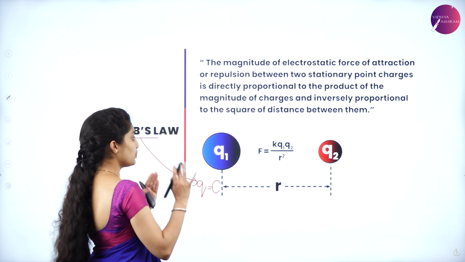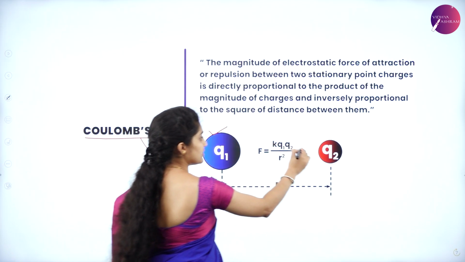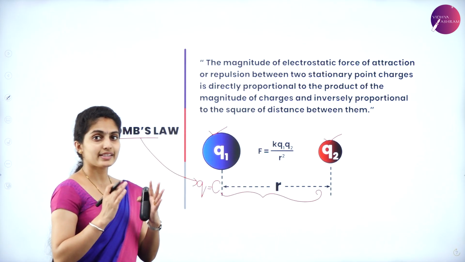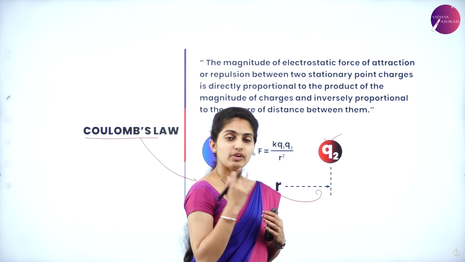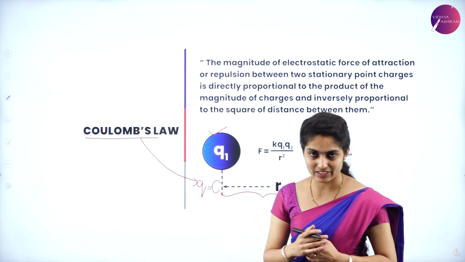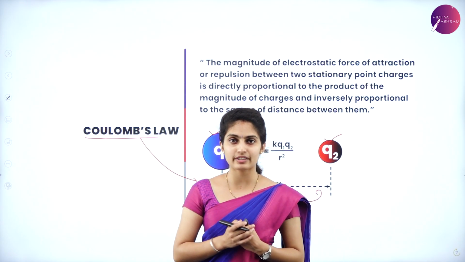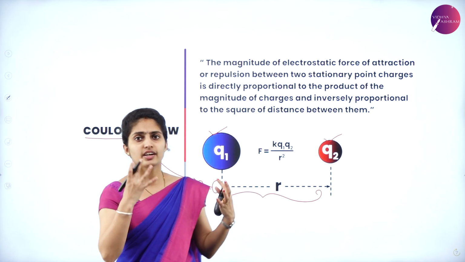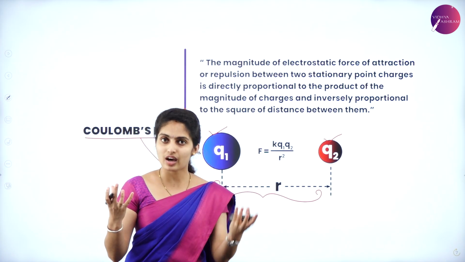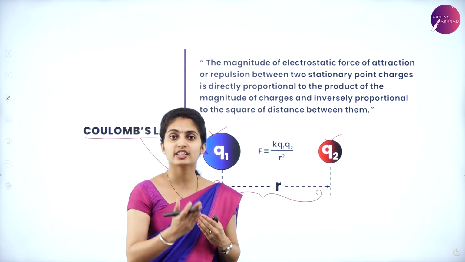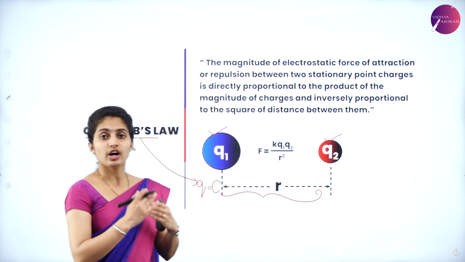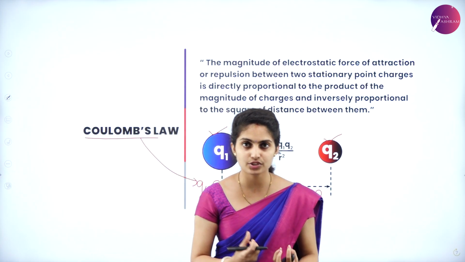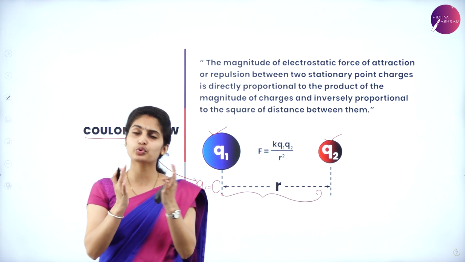Suppose this is charge Q1 and this is charge Q2, separated at a distance called R. How exactly did he give the law? I told you while talking about the basic properties of electric charge that two charges have to be there. Whenever you're talking about some properties, you consider any two, because by considering one object with the other object, we see the differences and then start giving the properties, correct? So here we have two charges. What did Coulomb do? He took the two charges, and having those two charges, he gave a beautiful statement.